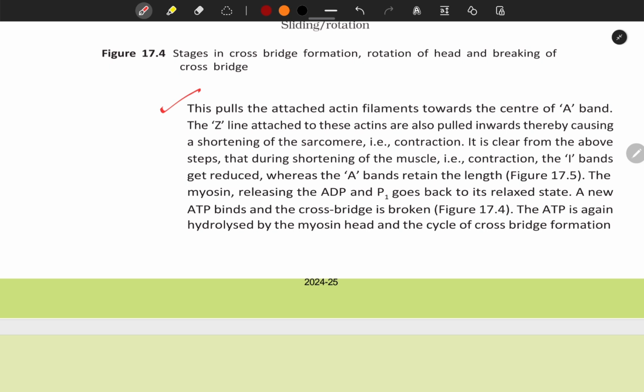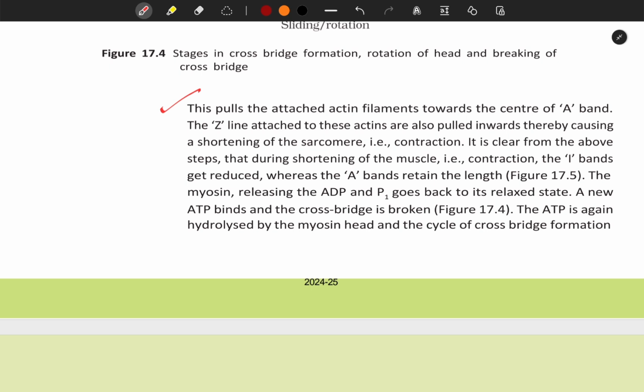This pulls the attached actin filaments towards the center of A band. The Z line attached to these actins are also pulled inwards, thereby causing a shortening of the sarcomere, that is contraction. It is clear from the above steps that during shortening of the muscle, that is contraction, the I bands get reduced, whereas the A band retains the length.